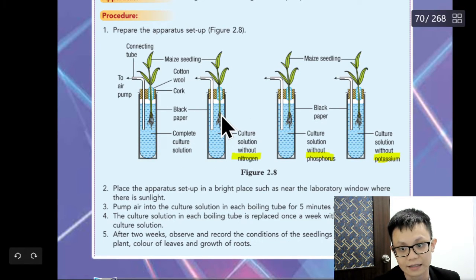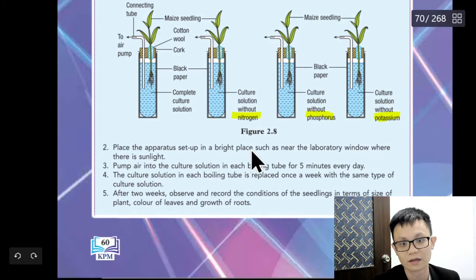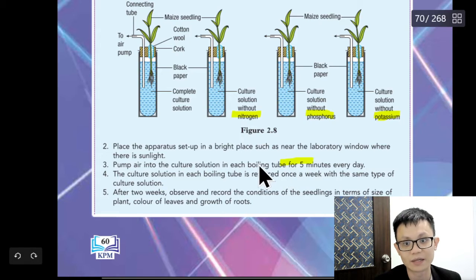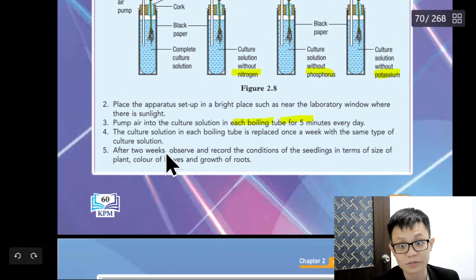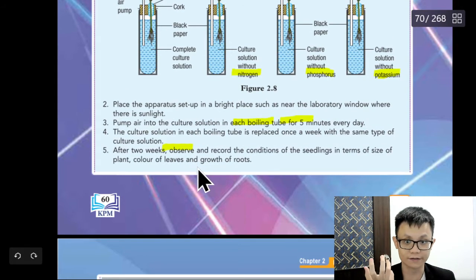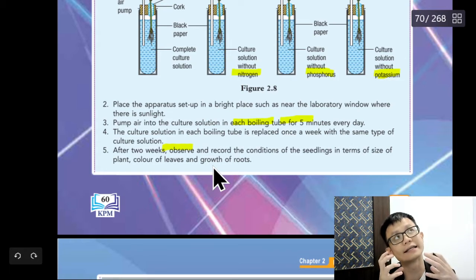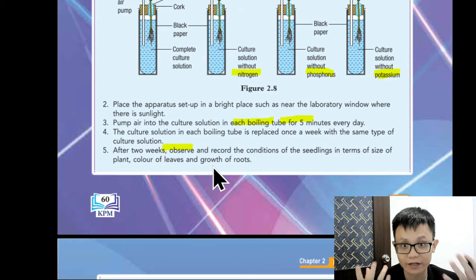Then for the next, I like to put plant B with every nutrient except for nitrogen. Plant C, put every nutrient except for phosphorus. Plant D, put every nutrient except for potassium. Put them with water. Check it every 5 minutes. If you want to say boiling, if you don't say it also, I think it's alright. And observe the growth. I mean, use your own words, correct or not? Use your own words to say out the experiment.